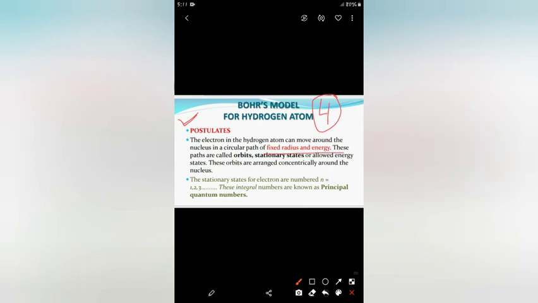energy. Okay. Now this is in continuation with Rutherford model. It was Rutherford who used the term nucleus. Rutherford said that an atom has a nucleus which is its center. Okay. Now moving further, the electron in a hydrogen atom moves around this nucleus in circular path of fixed radius and energy.